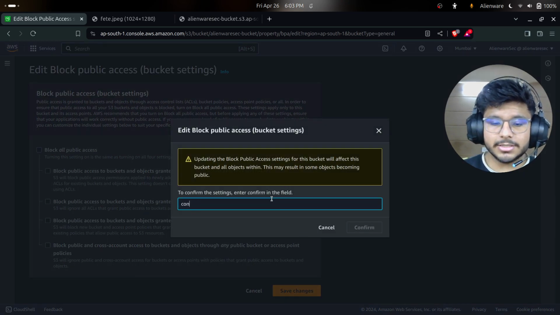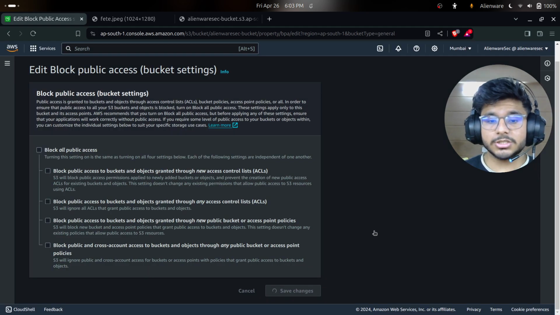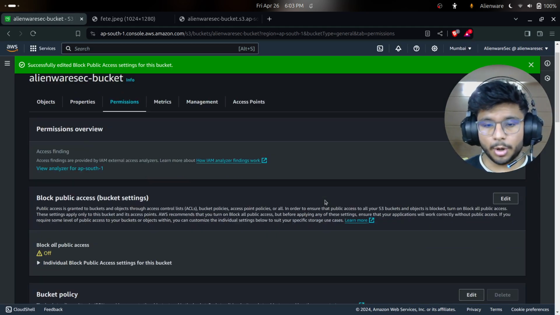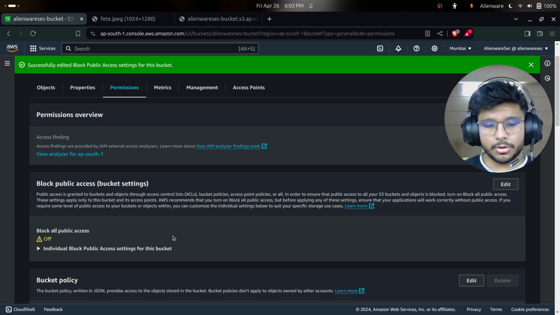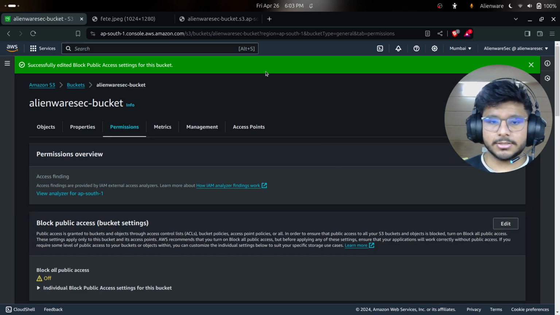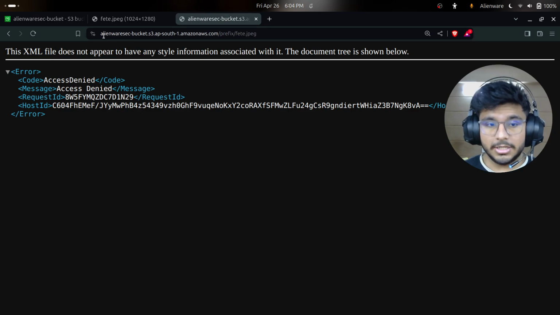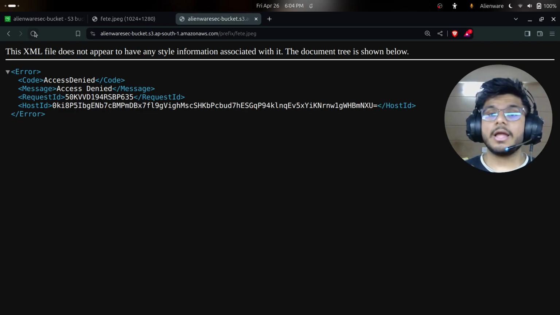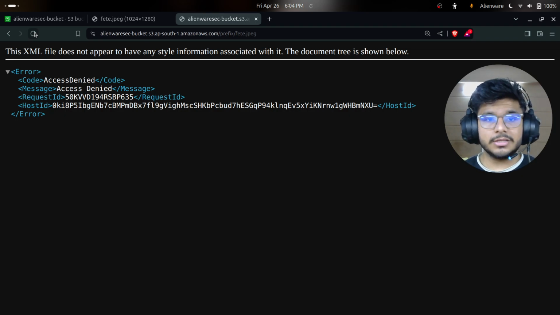Okay, and as it is a security concern, it will ask you to confirm it, as they want you to be sure that you are doing it properly. So public access is now off for the block, and we have public access enabled. Now I'll show you. If you refresh it, it still won't allow you. Why? Because Amazon AWS asks you to be very security sensitive, and for that they don't just give one setting and say okay, that's done with security.